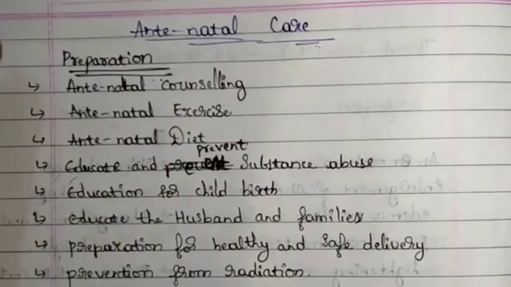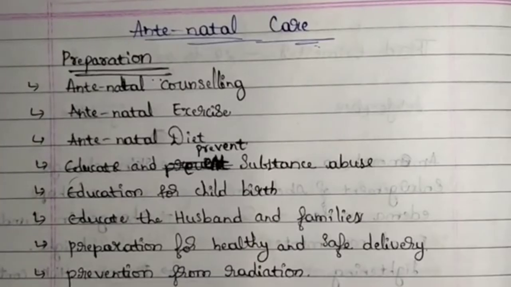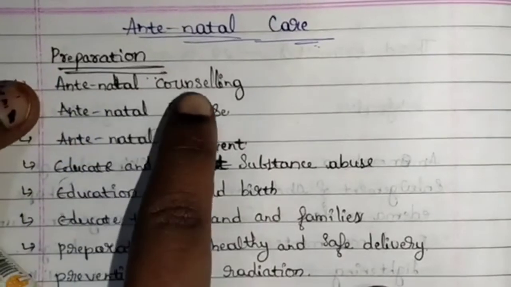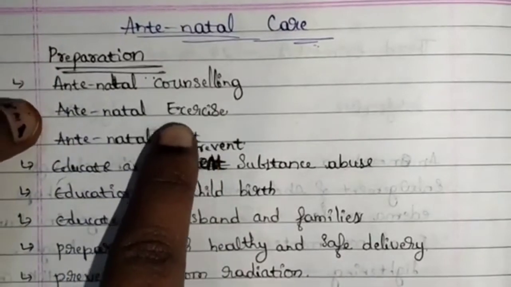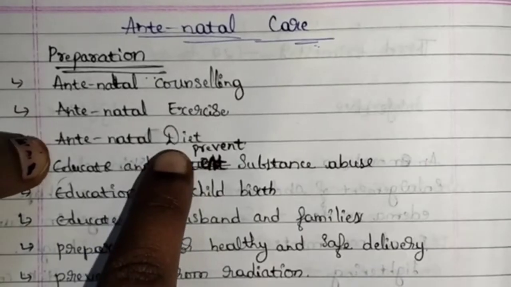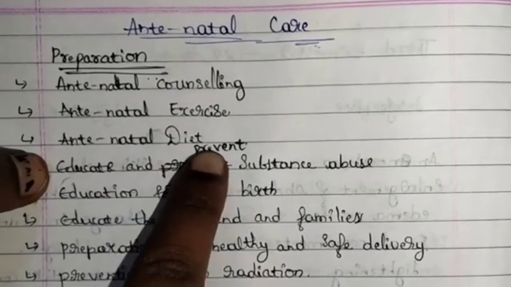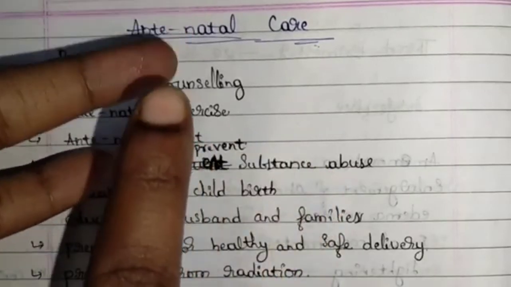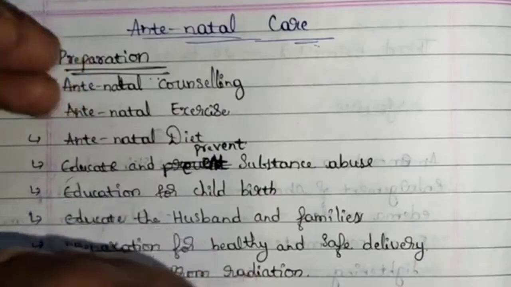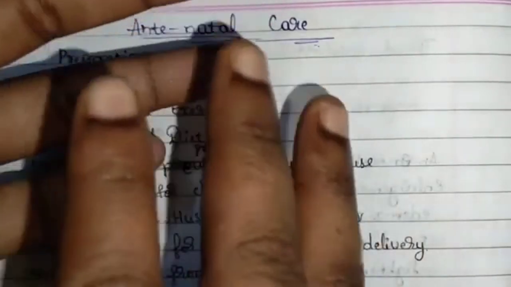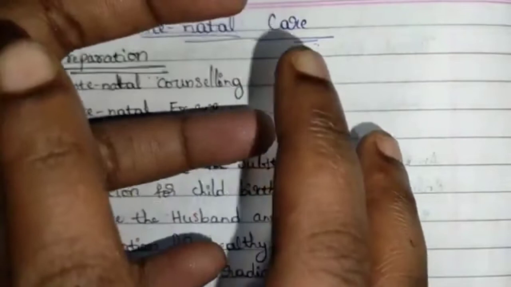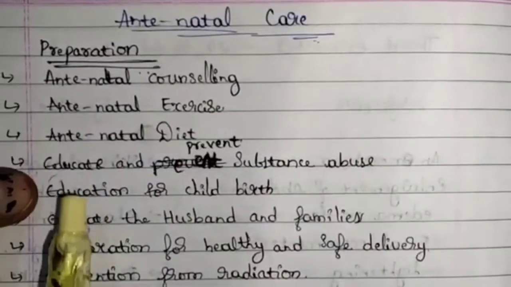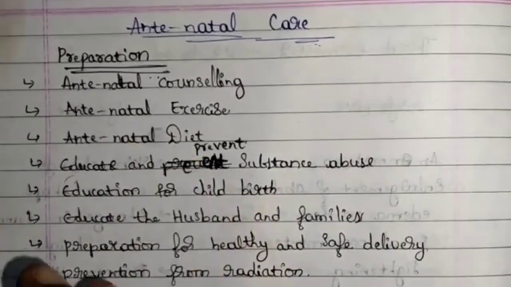Antenatal care. In antenatal care we will see preparation. What are the preparations that are undertaken at the time of antenatal care? We provide antenatal counseling, antenatal exercise, antenatal diet, and educate and prevent substance abuse. If the mother is addicted to smoking or drinking alcohol, or is even in a surrounding of smoking and alcohol, we will advise the mother to stay away from such surroundings. Education for childbirth.